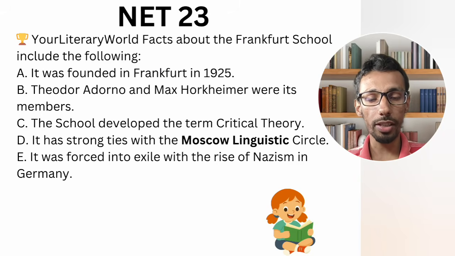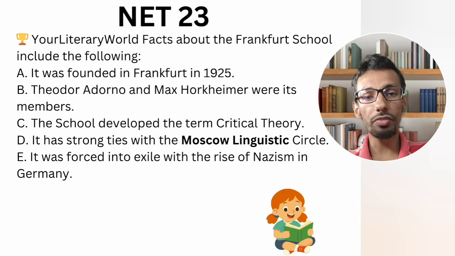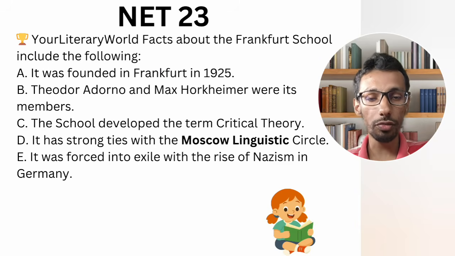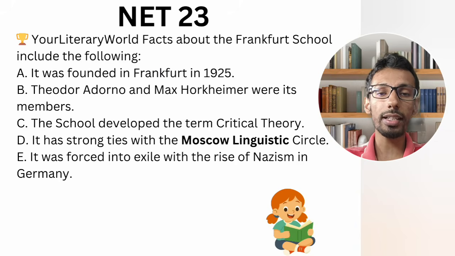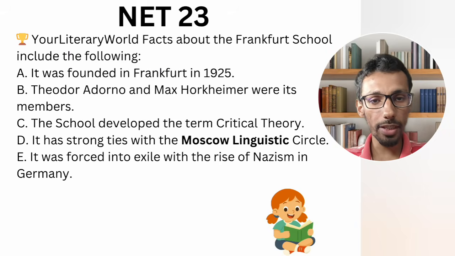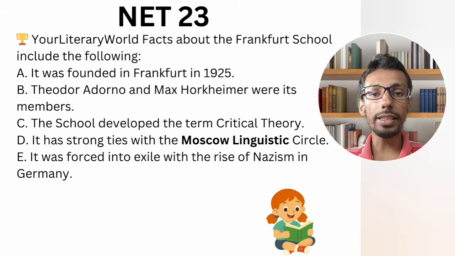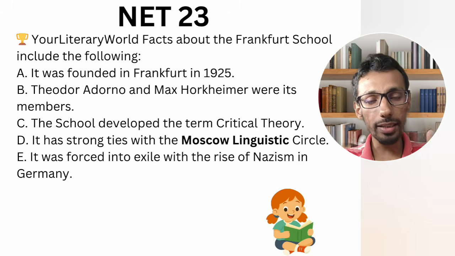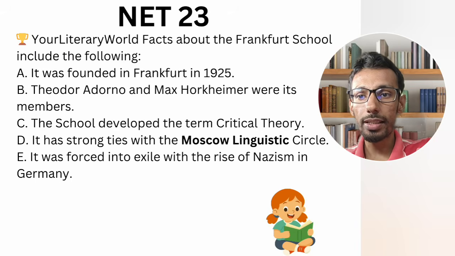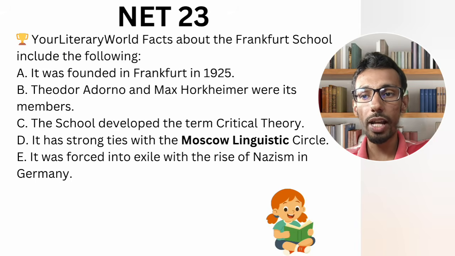Say for example, if I say Edward Said was related to Antonio Gramsci, or if I say Friedrich Nietzsche influenced Michel Foucault, you have to be careful how they influenced. Like Judith Butler's concept of performativity was influenced by Friedrich Nietzsche. Where there is a dance, the dancer is missing. In the same case, only the performance, the person is completely missing in terms of performativity. So these are the things that you have to be careful of. Create the connection. As you can see, they are saying Frankfurt School, so connection with Frankfurt School.